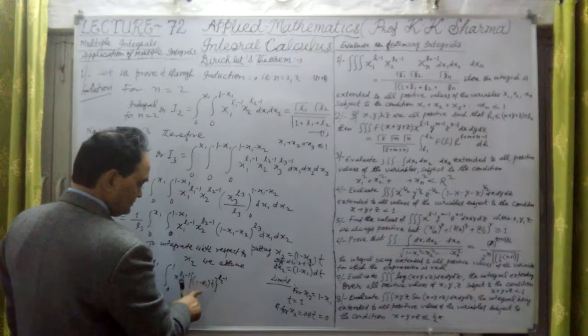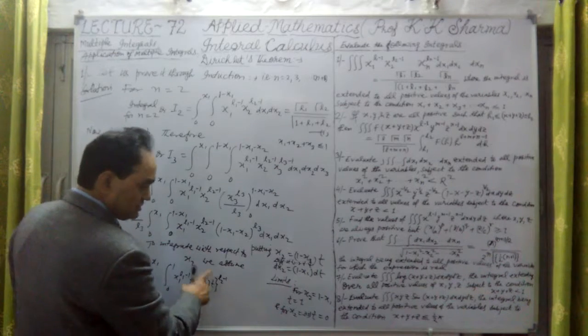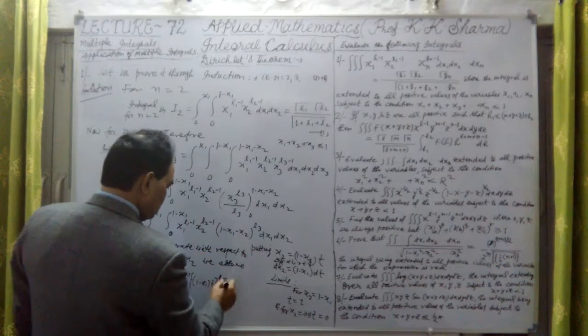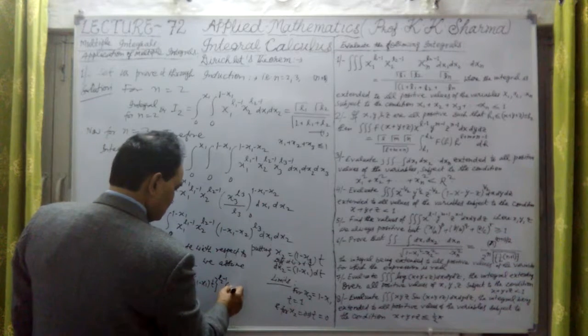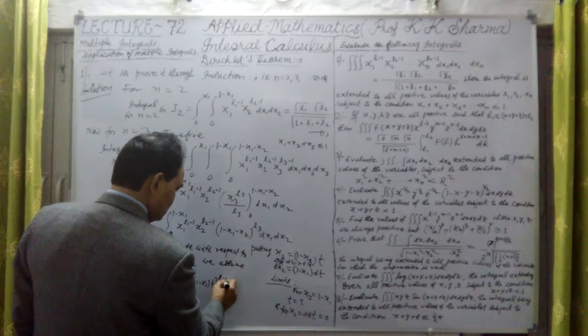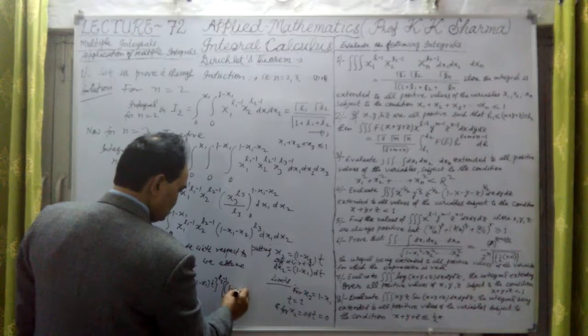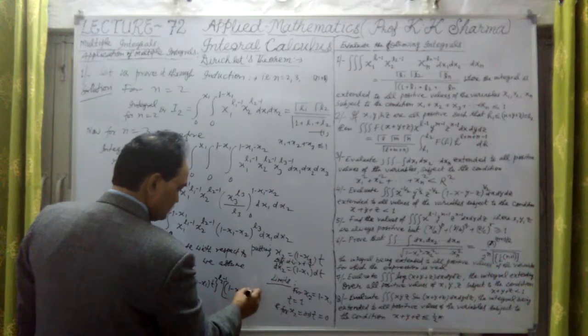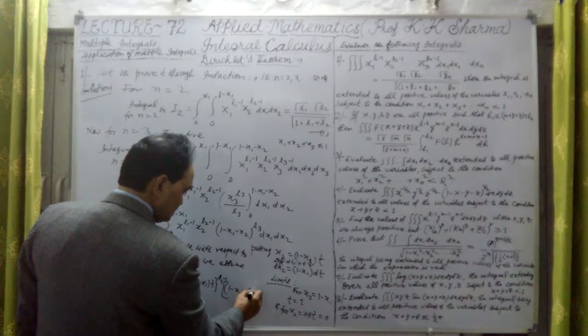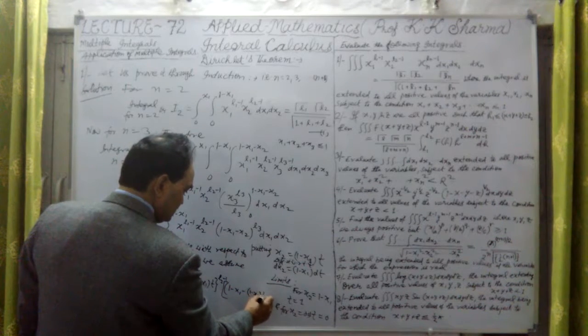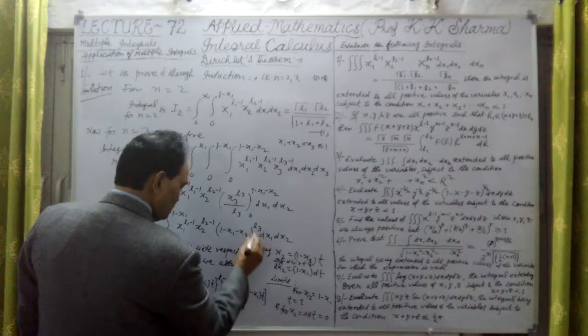In place of x2 we have substituted 1 minus x1 into t. Now this is the next bracket. The larger bracket is 1 minus x1 minus, in place of x2 we substitute 1 minus x1 into t, and this is whole power L3.